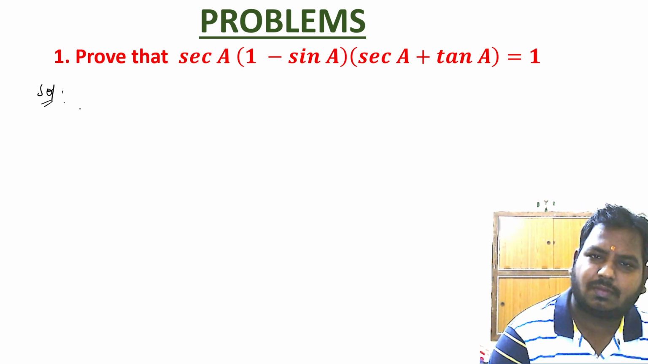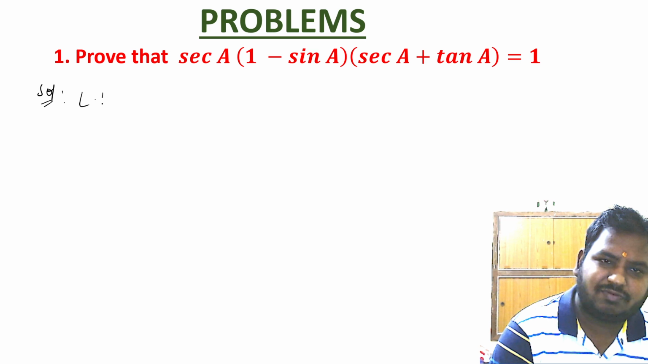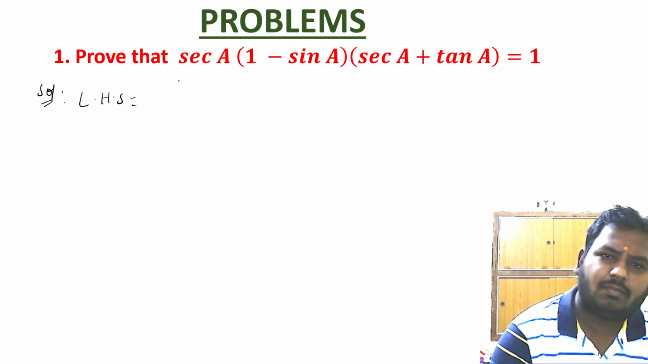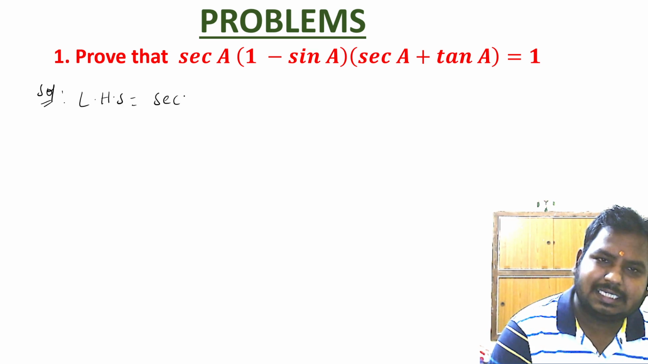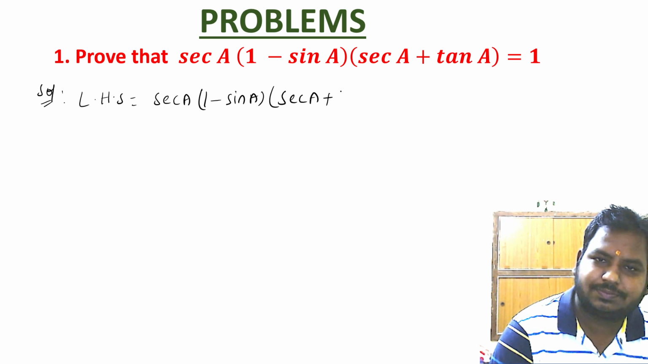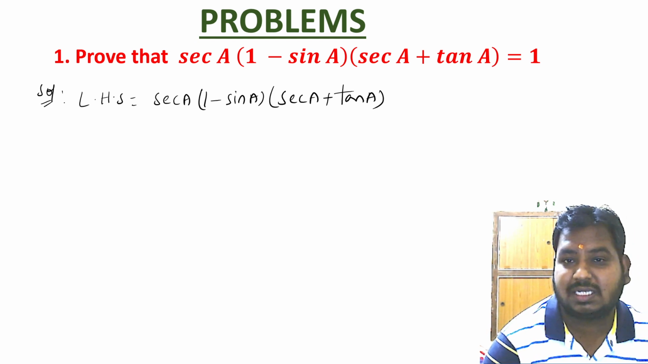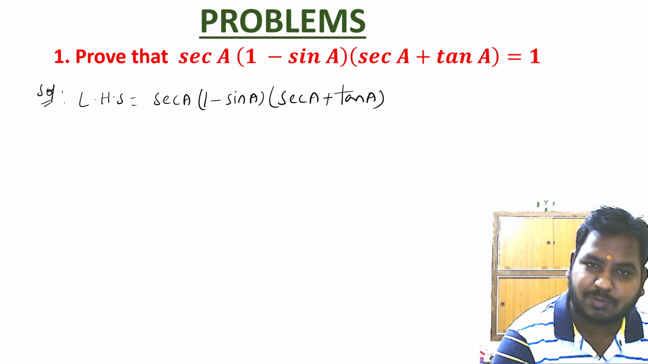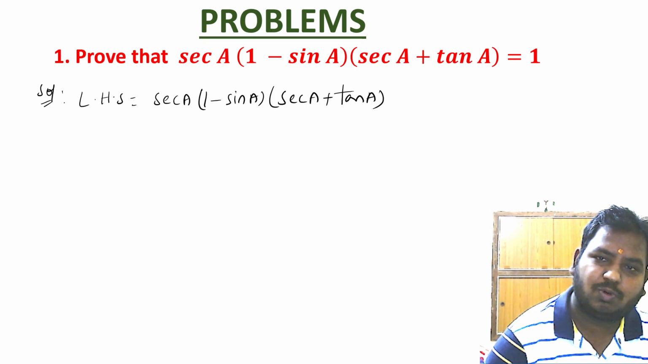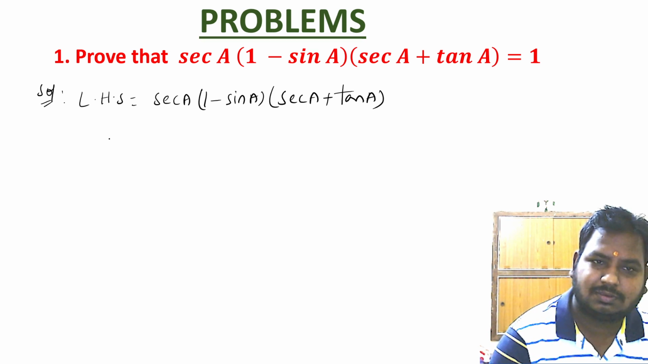Done? So left hand side. What is left hand side here? Left hand side is secant A into 1 minus sin A into secant A plus tan A. We need to prove secant A into 1 minus sin A into secant A plus tan A is 1. So I am using LHS to prove RHS.